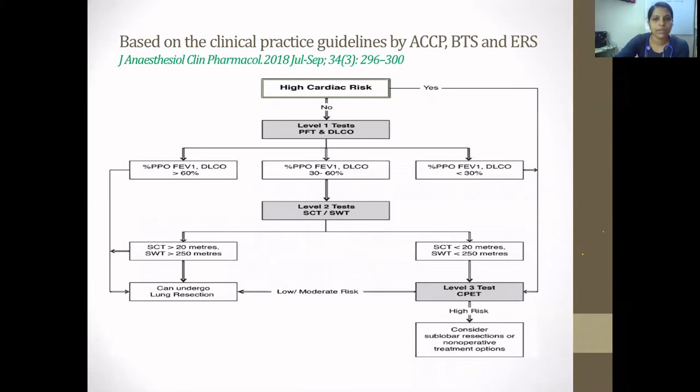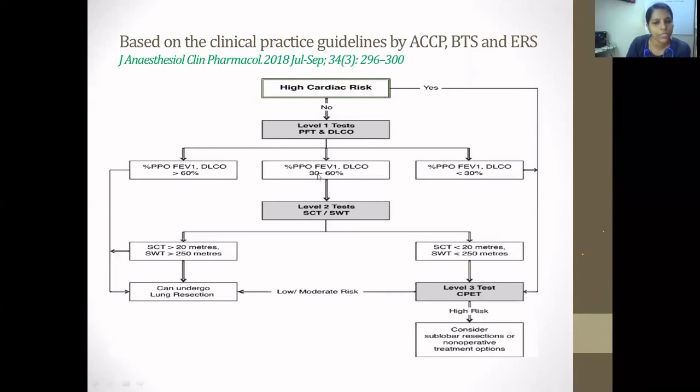This is one journal I have seen, a 2018 Anesthesiology Clinics journal based on clinical practice guidelines by ACCP, BTS and ERS. In that they have mentioned level 1, level 2 and level 3. Level 1 is PFT and DLCO. If the percentage predicted postoperative FEV1 and DLCO is more than 60%, we can clear the patient for lung resection.